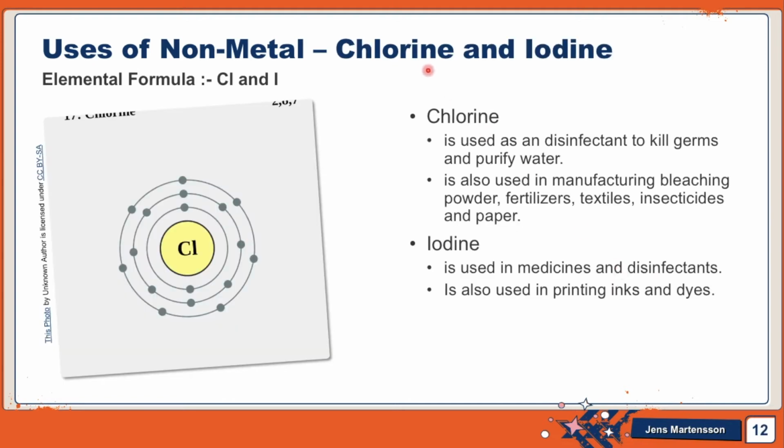So let's see the use of chlorine and iodine. Chlorine is used as a disinfectant to kill germs and purify the water. If you have gone to a pool, you would have seen that after the whole session is over, they have a small break, and in that time they add chlorine to it. So any germs that would have gotten in the water would die, and the water would be purified. It is also used in manufacturing bleaching powder, fertilizers, textiles, insecticides, and paper.